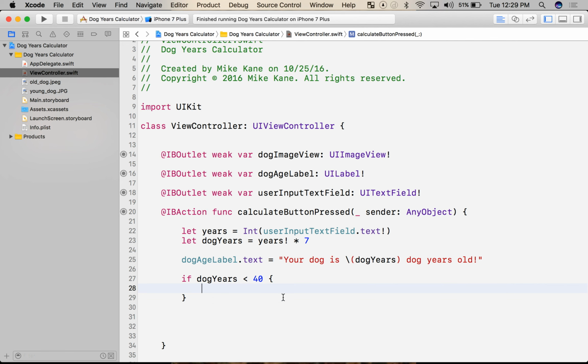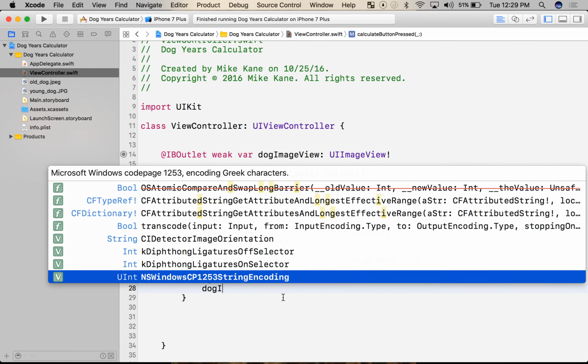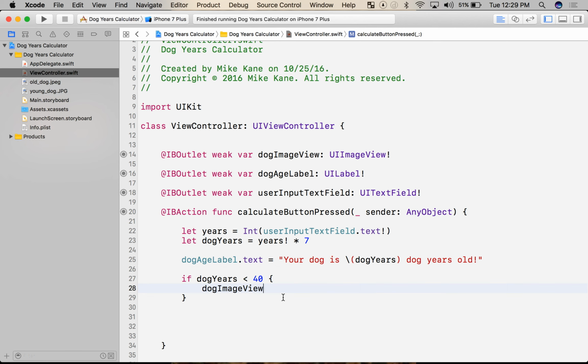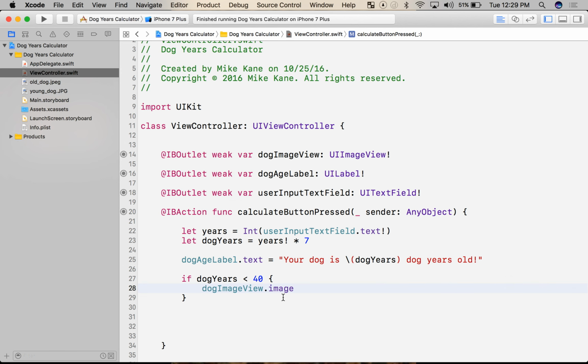so they've entered a value that computes to less than 40, I'm going to say dogImageView. Whoops. Dot image. Now again, the image view is its own object. Contained within that image view is a spot for the image it'll actually be showing. But it's more than that. So I need to say just the dot image itself equals, and I can set it to something. Now, what cool feature of Swift 3 and Xcode 8 is I can just type the name of the file here, and it can recognize it and find it.